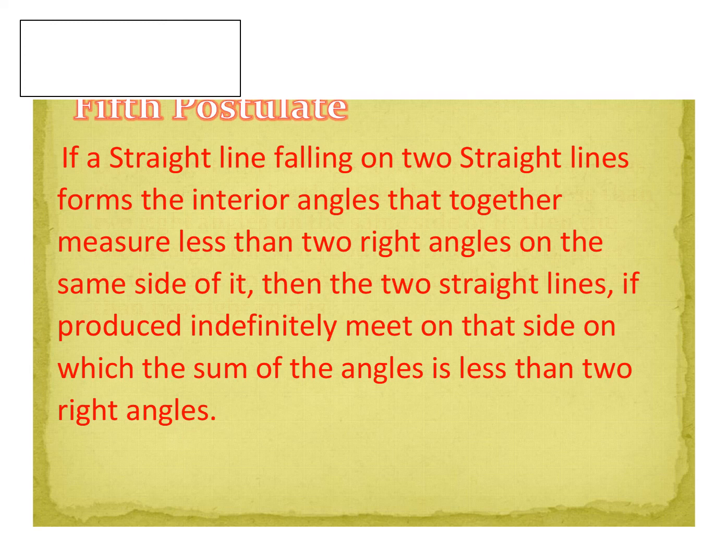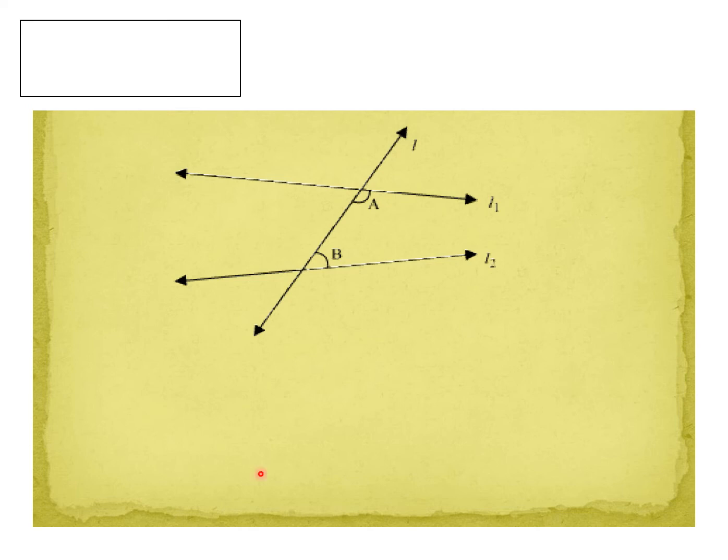Now observe this diagram, my children. Here these two lines are given, L1 and L2. These two lines are intersected by another line L. What is this line L called? Transversal line.